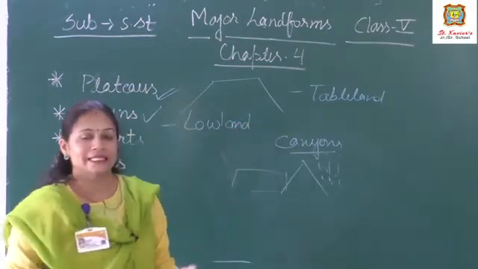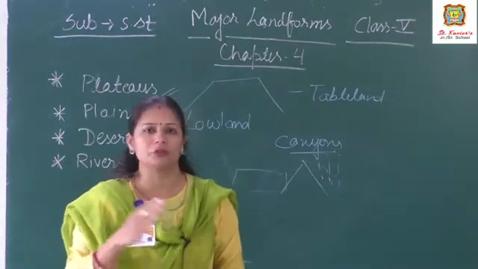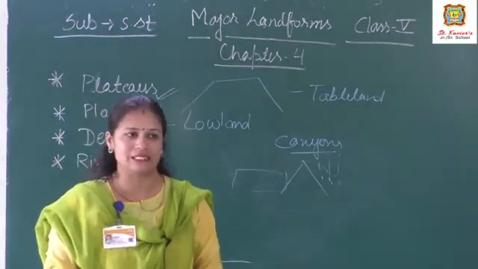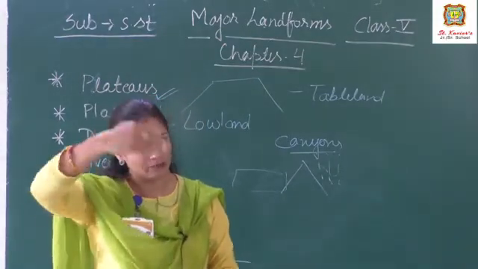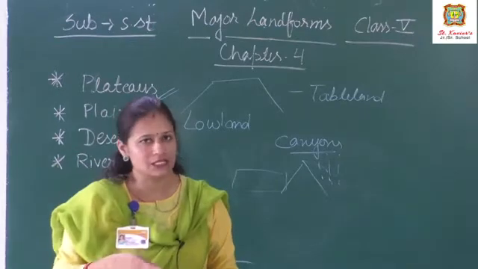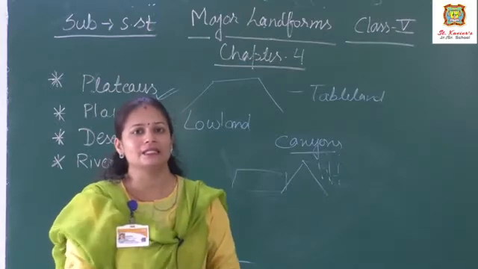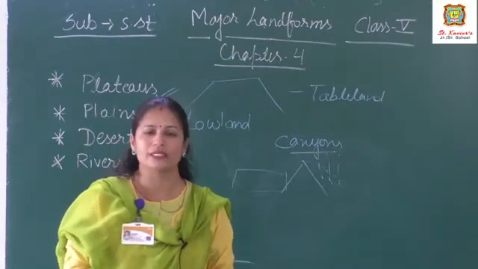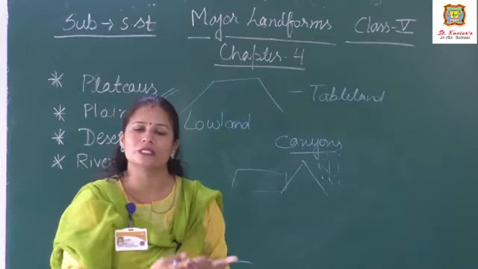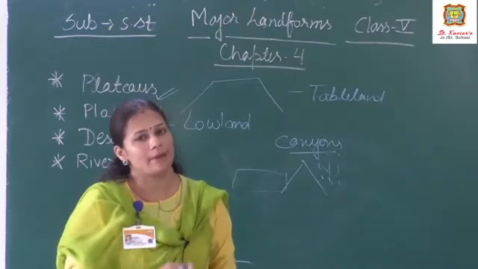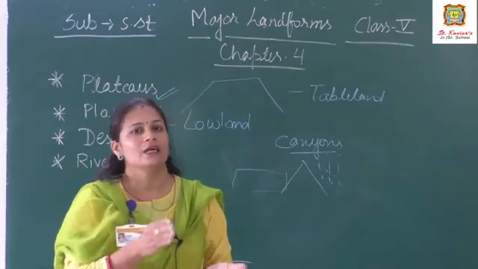Plains are also formed. They generally form due to the deposition of sand and silt carried by the rivers. Rivers, when they come down from the mountains, they carry sand and silt with them. अपने साथ वो sand and silt लाते हैं. When they enter the plain, they deposit. When the speed becomes slow, उनकी speed जब slow तो वो क्या करते हैं? They deposit sand and silt on their banks, and these form the plains.